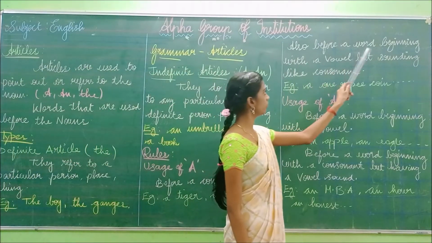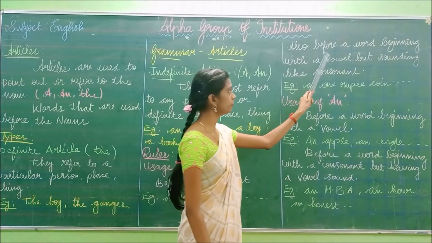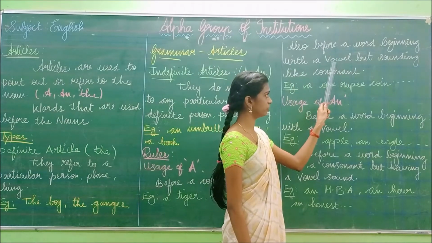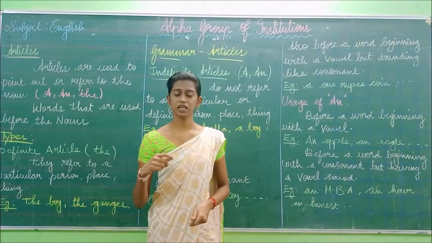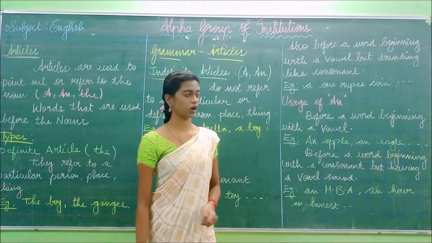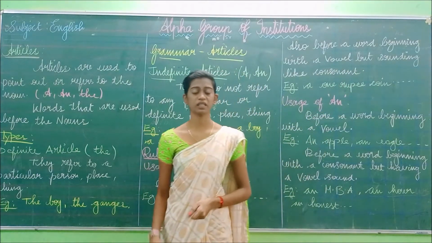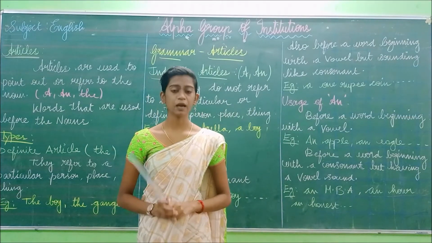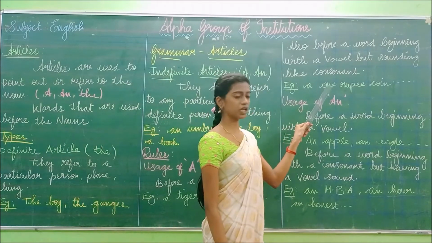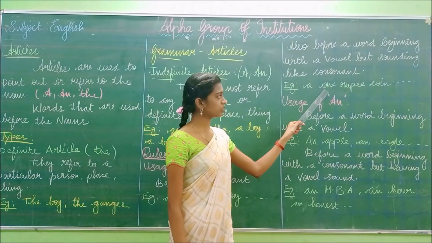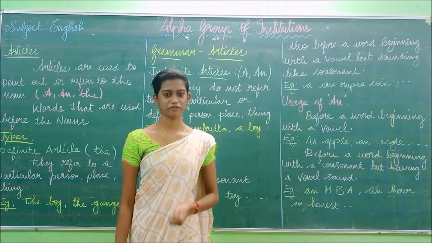Also before a word beginning with a vowel but sounding like a consonant. So in this case, the word starts with a vowel, okay, but sounds like a consonant. So the sound will be of a consonant, but the word starts with the vowel. Look at the example. One, okay, one. What is the first letter? O. Is this O a vowel or a consonant? O is a vowel, okay.